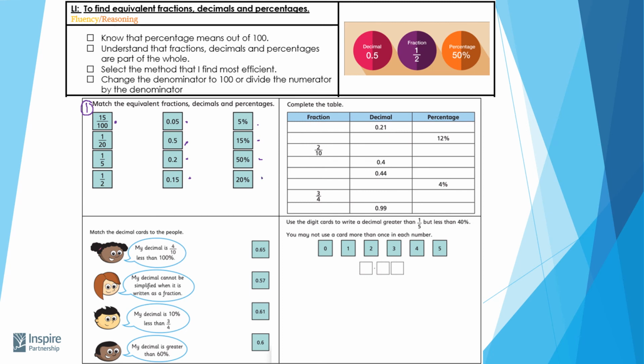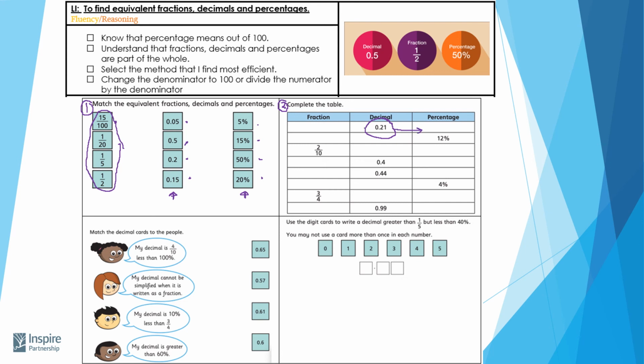So you might have to do a little bit of maths on this side in order to create your decimal numbers and therefore to get your percentages. So think about what we've just done in the tutorial this morning. On this side here, let me just label that as number 2. You've got a column which says fraction, a column which says decimal, and a column which says percentages. Now the very first one has got 0.21.